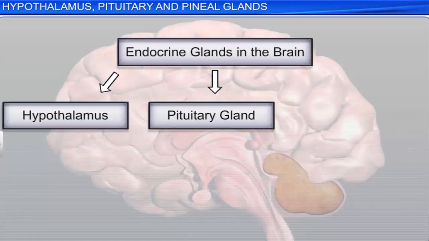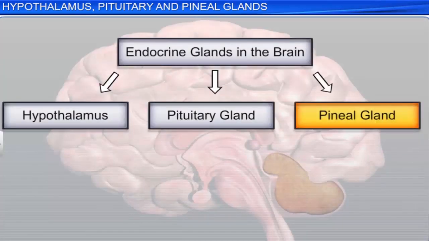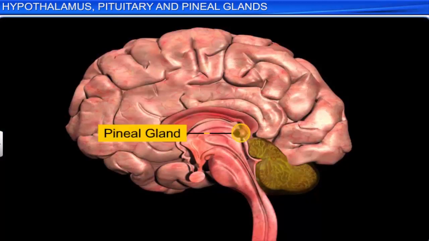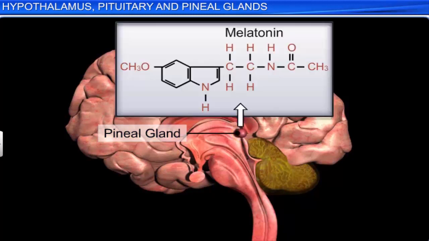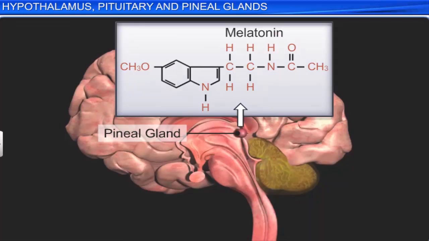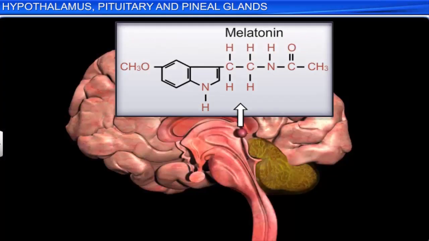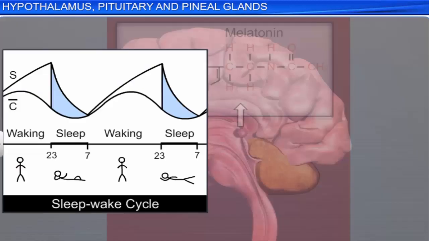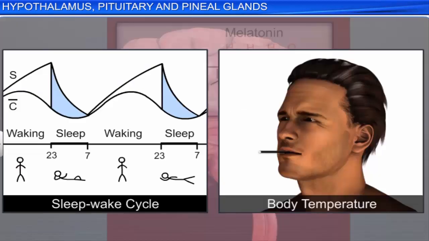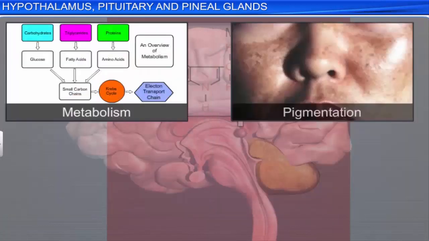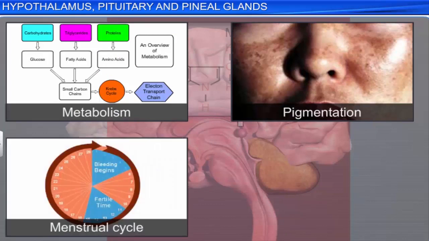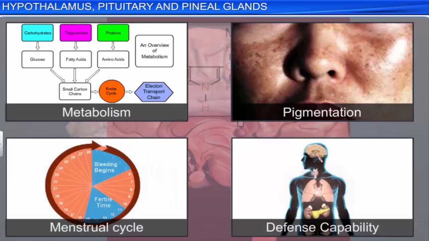Another endocrine gland in the brain is the pineal gland. It is a small, rounded gland located on the dorsal side of the forebrain. It secretes a hormone called melatonin, which regulates the 24-hour rhythm of the body. It maintains the normal rhythms of the sleep-wake cycle, body temperature, etc., and also influences metabolism, pigmentation, the menstrual cycle, and our defense capability.